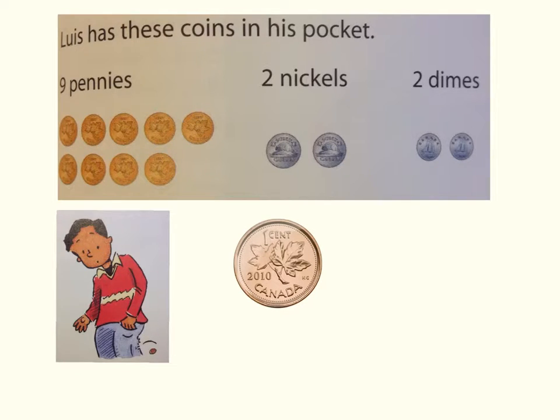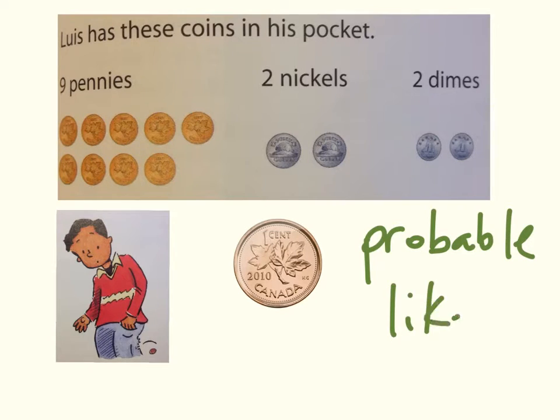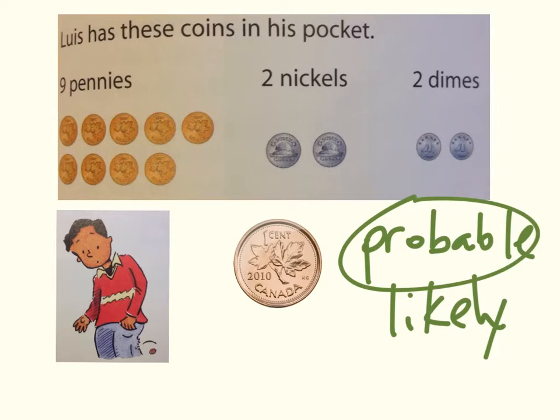Well, because he has 9 pennies and only 2 nickels and 2 dimes, there's a really good chance that a penny would fall out. So we would say it's probable. Or another way to say that is it's likely to happen. It will probably happen.